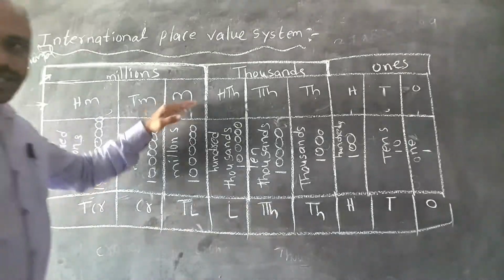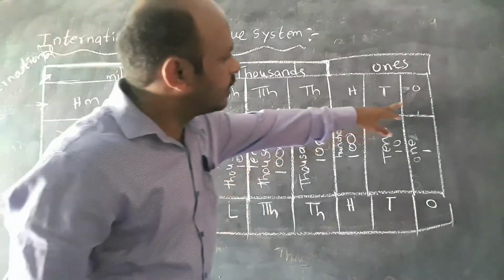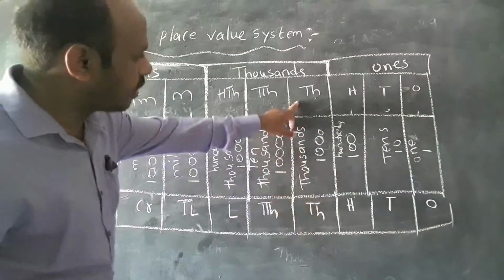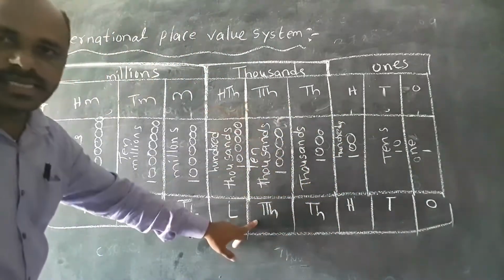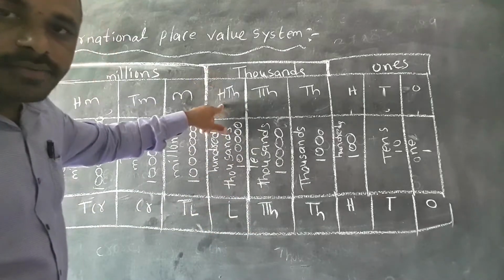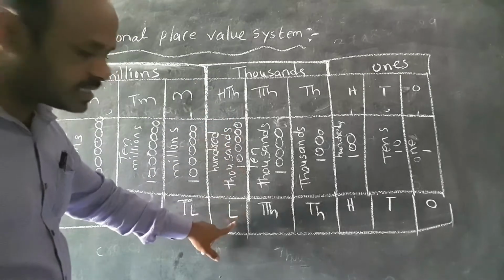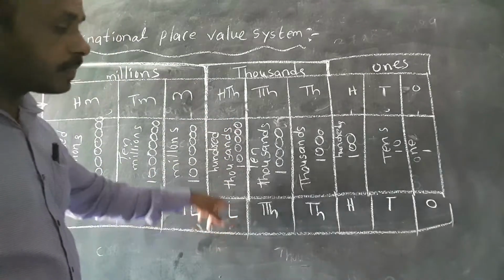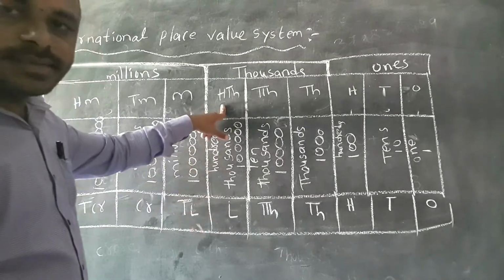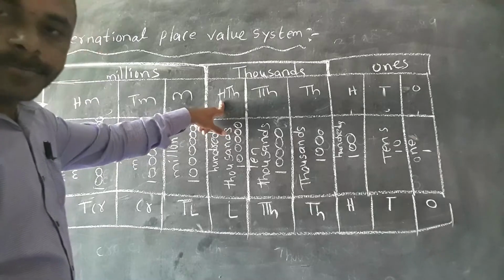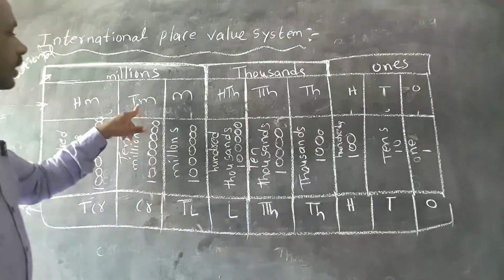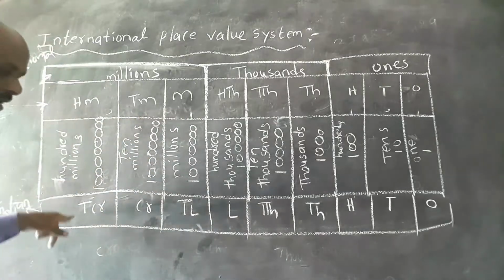Ones, tens, hundreds, thousands and 10,000s are the same in both, but in the international system 100,000 comes here, and in the Indian system lakhs comes. Then millions, 10 millions, 100 millions in the international, and 10 lakhs, crore, 10 crores in the Indian.